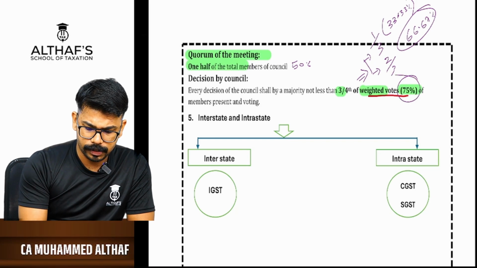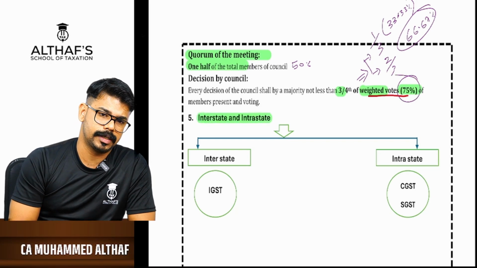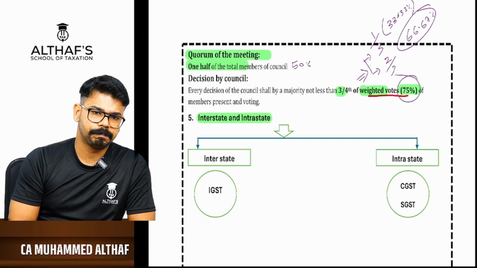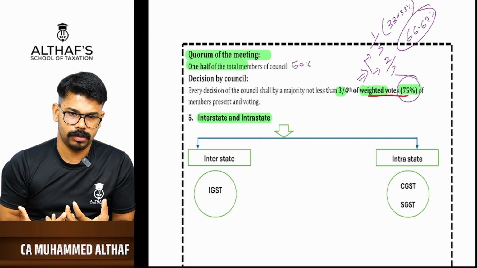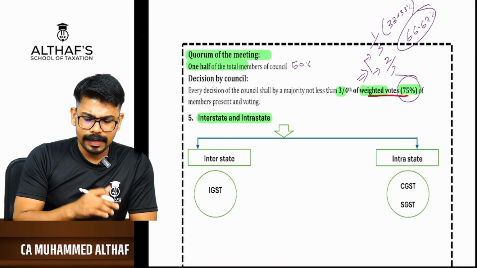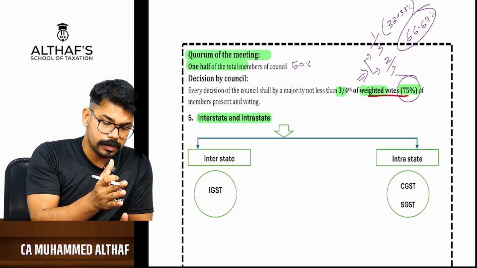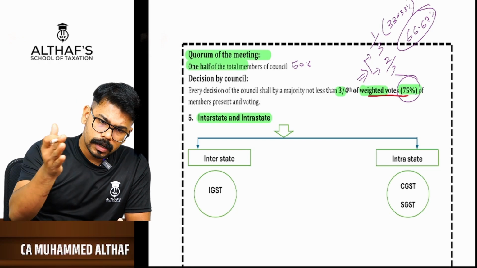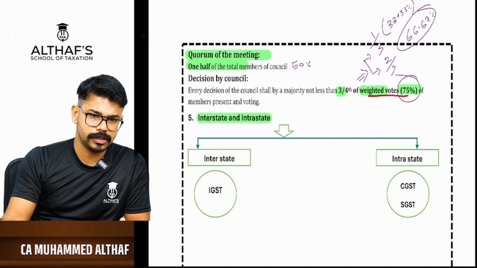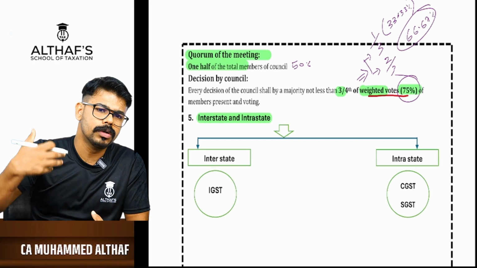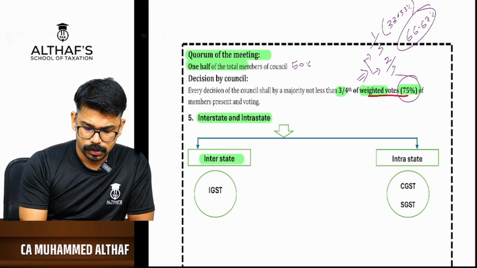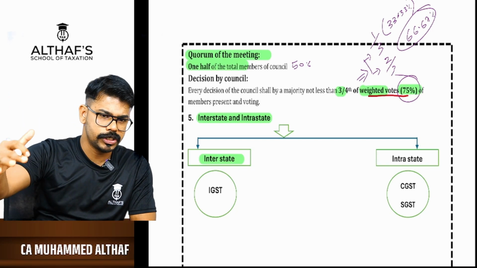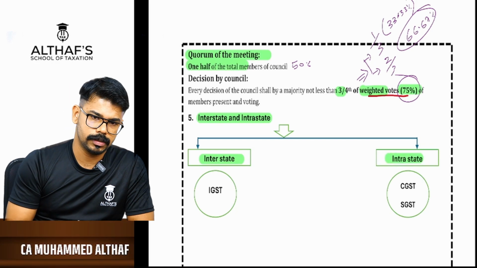Then we have interstate and intrastate. What does that mean? All of us know. For example, what is international? International means a transaction between one country and another country. So what is interstate? A transaction between one state and other states. For example, you are selling some goods from Kerala to Gujarat. That is interstate. If you are selling from Tuvur, my native place, to Kochi, both are in Kerala. That is intrastate.